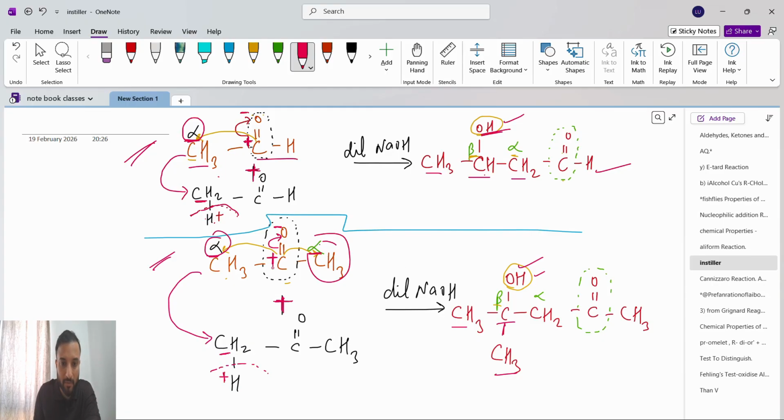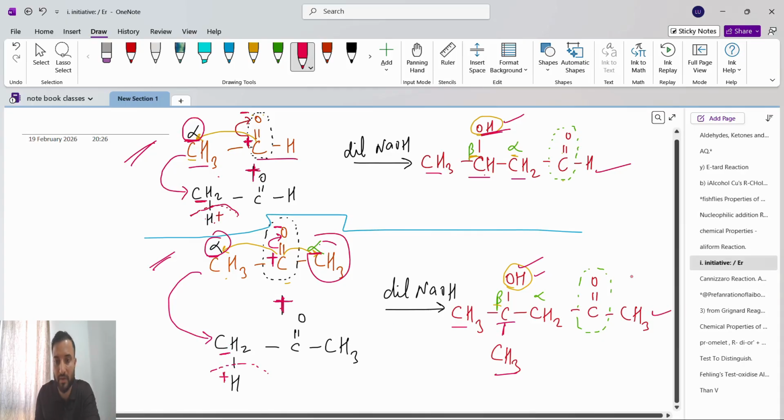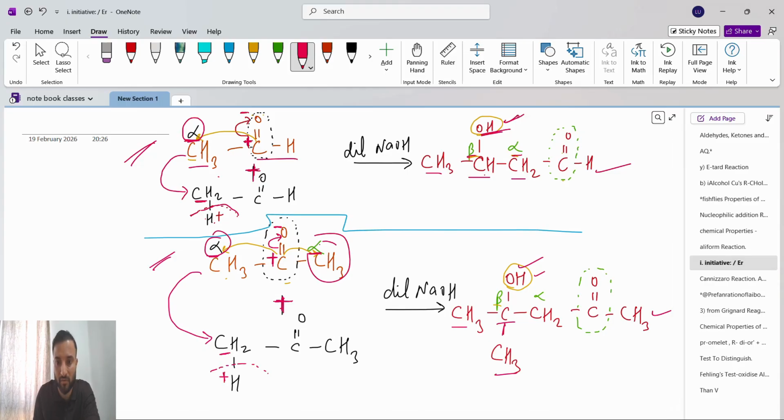With this carbon plus, this whole carbon minus will attach. So see there, what will happen? This minus part, CH2, C double bond O, CH3. That's it. See, this is the main carbonyl group. With that, first position alpha, second position beta, we have a hydroxy group. That's it. This is an aldol condensation.